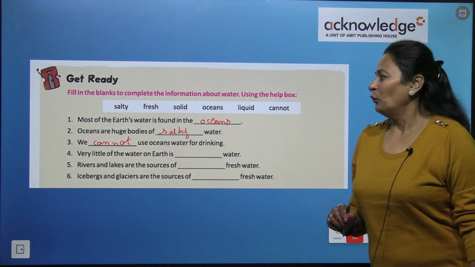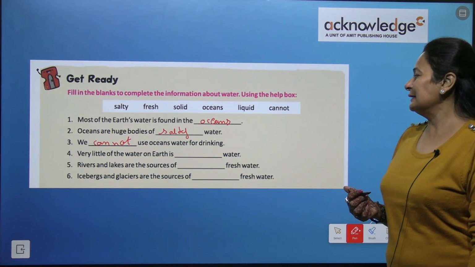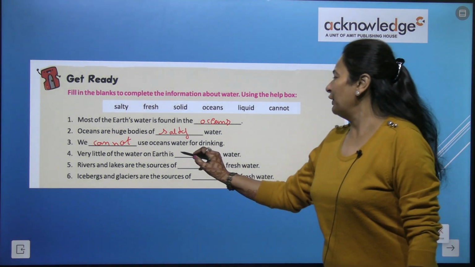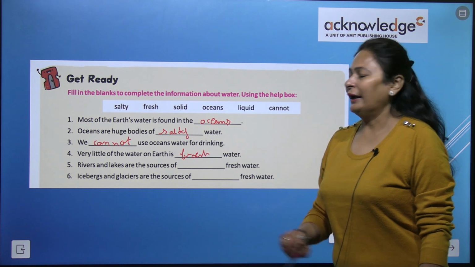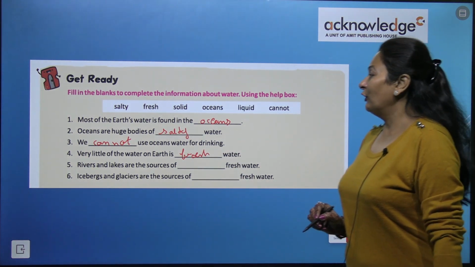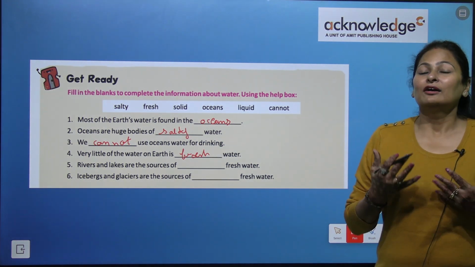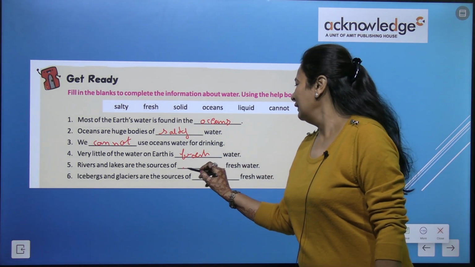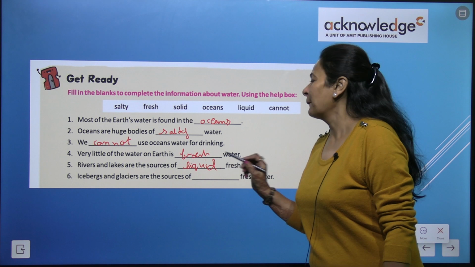Next is, very little of the water on the earth is fresh water. Right? Next is, rivers and lakes are the sources of liquid fresh water.